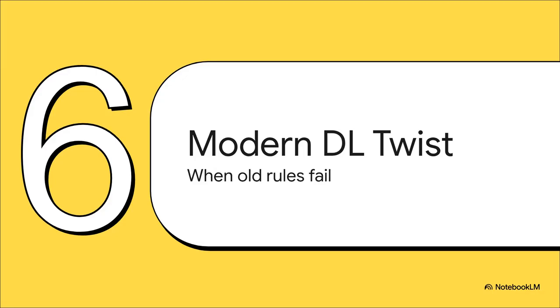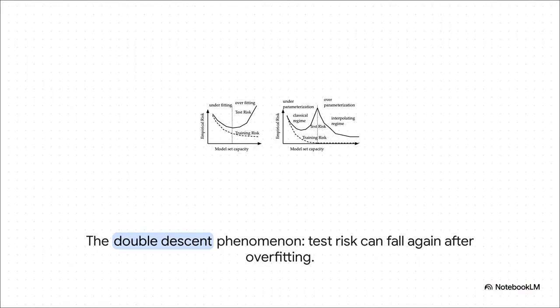All right, so for decades, that U-shaped curve was the law of the land in machine learning. It was gospel. But then, modern deep learning, with its absolutely massive models, came along and just threw a giant wrench in the works. So check this out. Look at the graph on the right. It starts out just like we'd expect. Error goes down, then it hits that peak of overfitting and starts to go up.